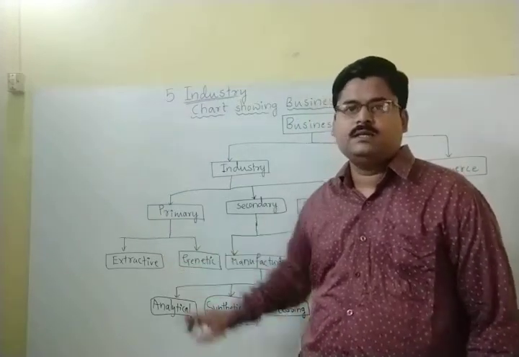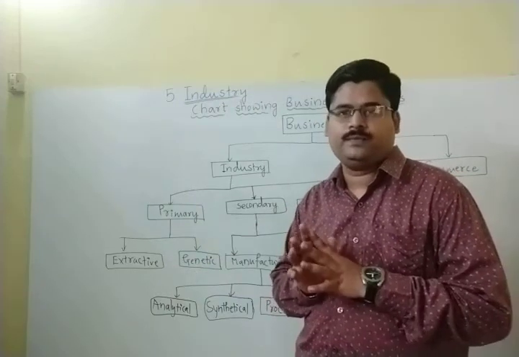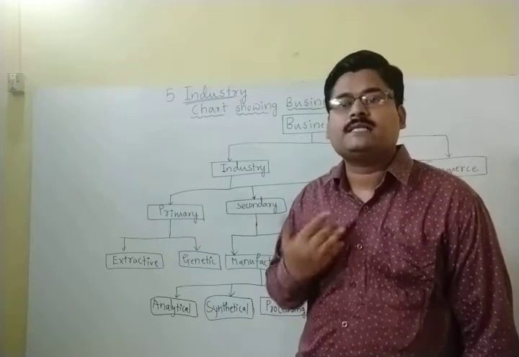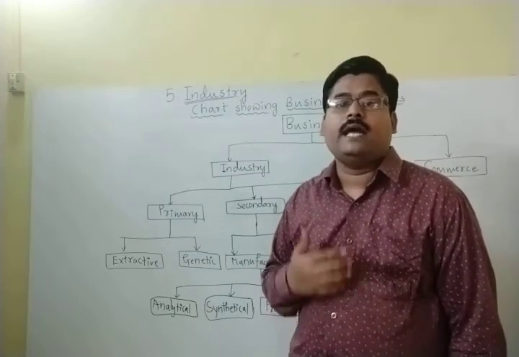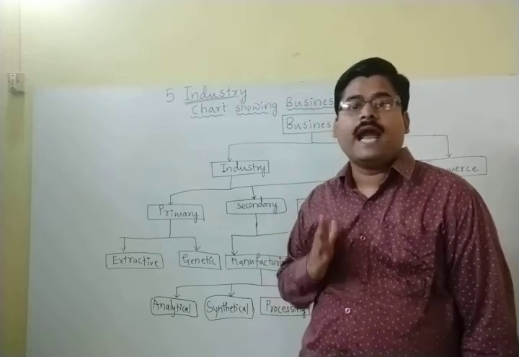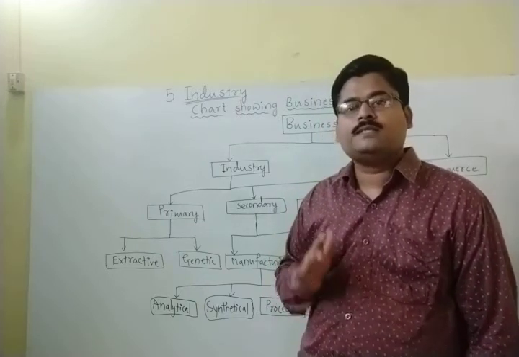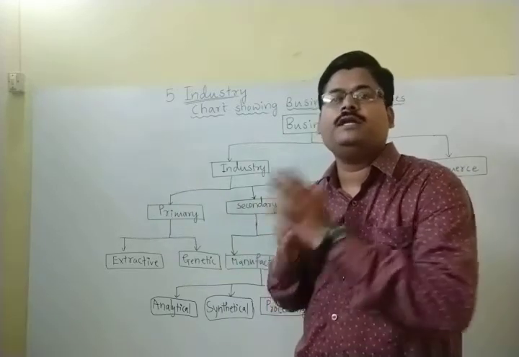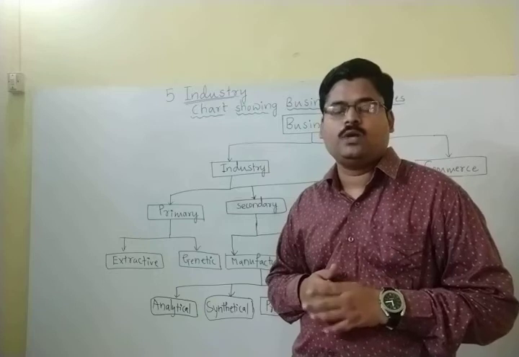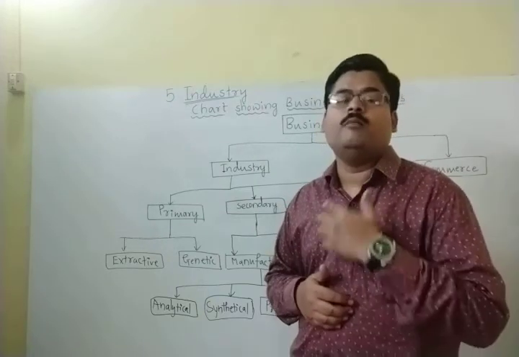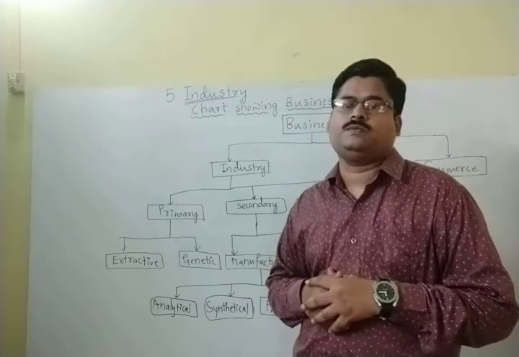Extractive industries are those industries which are going to extract the natural resources. That is one thing. And second thing is that products of these industries are going to be converted into useful products by the manufacturing industries.